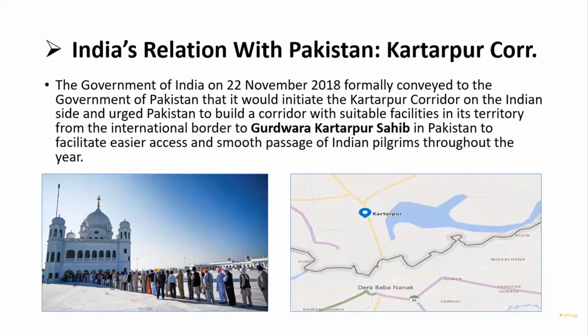One of them is Kartarpur Sahib, a very famous Gurdwara, which is related to the followers of Sikhism. So the Indian government has specially designed a route you can see over here, which leads through the land route to Kartarpur Sahib. The corridor is known as the Kartarpur Sahib corridor.